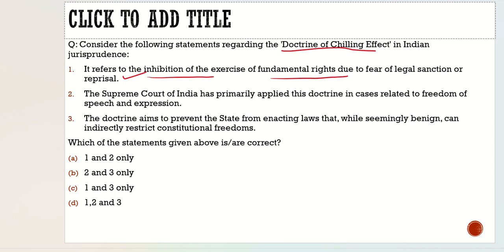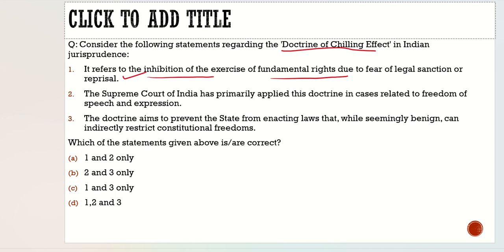As seen in this article, if you have the right to criticize the government and you face such challenges, then next time you will not do that. You will have this chilling effect: if I say anything against the government, if I go for constructive criticism, I am going to end up very badly. So definitely you will avoid it, and this is exactly what the doctrine of chilling effect is.